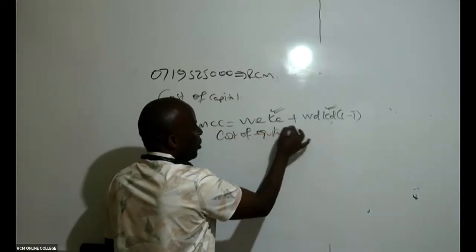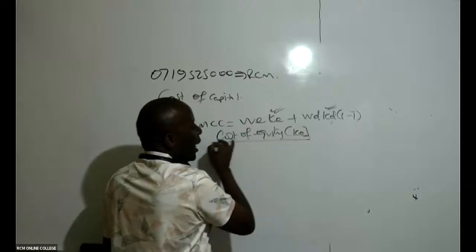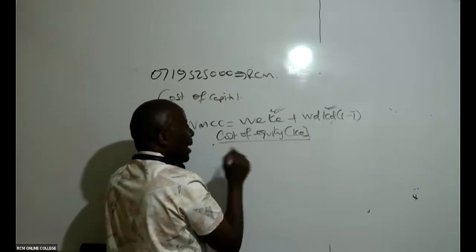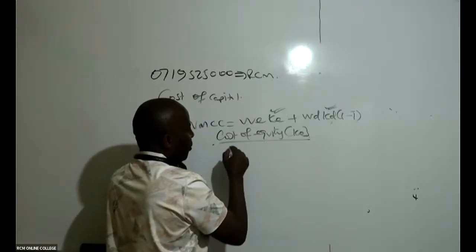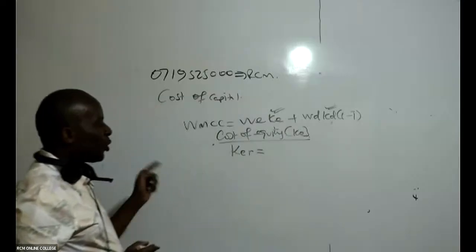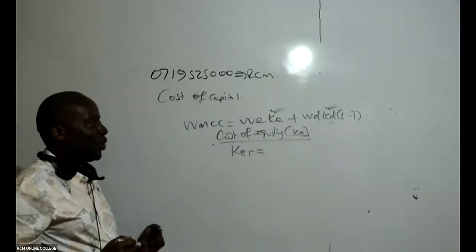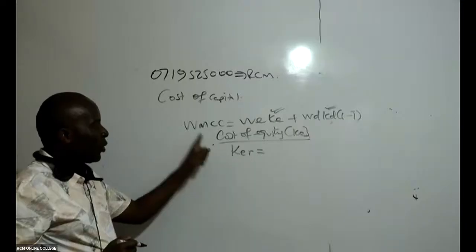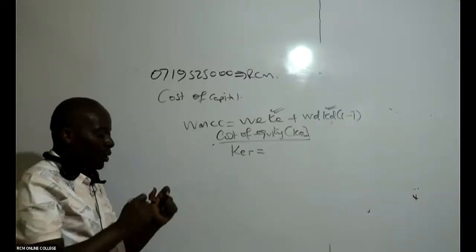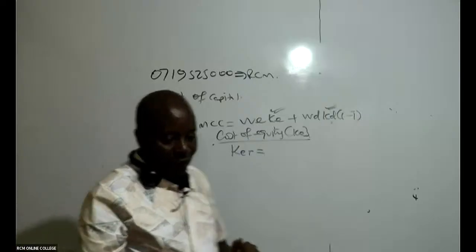Because this is WMCC, I must compute cost of equity for retained earnings and cost of equity for ordinary shares. Because it's WMCC, retained earnings becomes relevant. So I must compute cost of equity retained earnings.